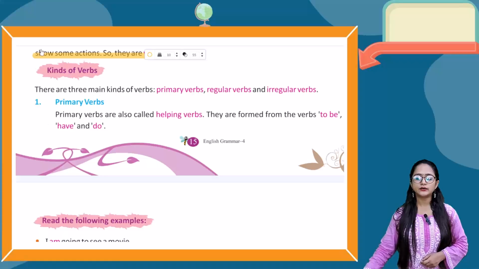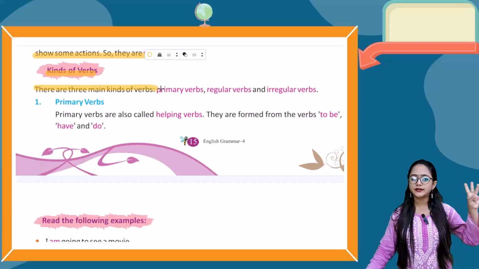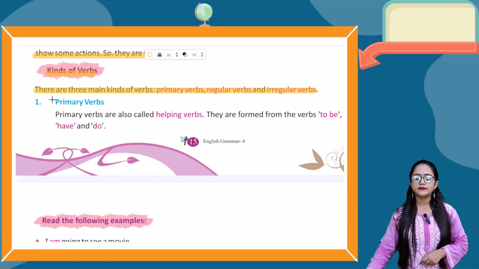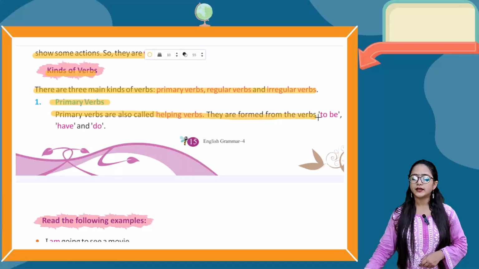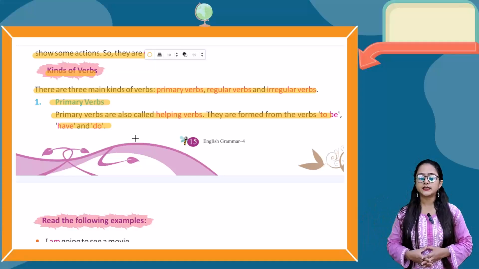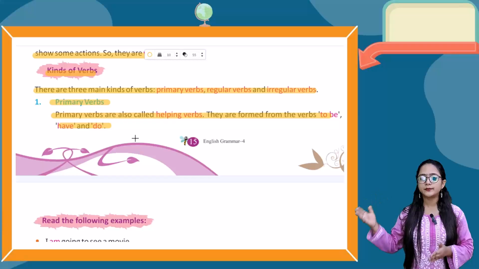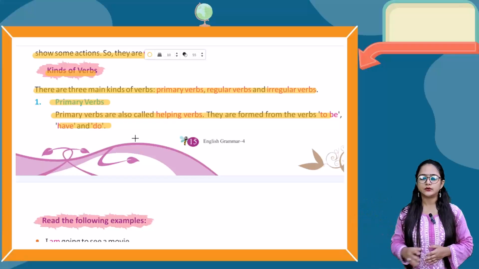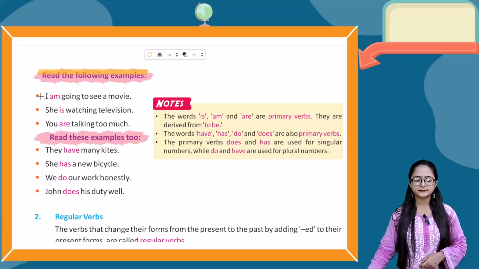Now let's know about kinds of verbs. There are three main kinds of verbs: primary verbs, regular verbs, and irregular verbs. Let's know about it in detail. First one is primary verbs. What is a primary verb? Primary verbs are also called helping verbs. They are formed from the verbs to be, have, and do. Okay. Now read the following examples.